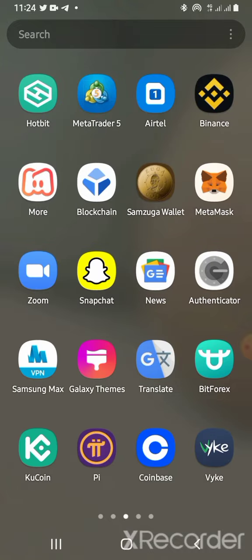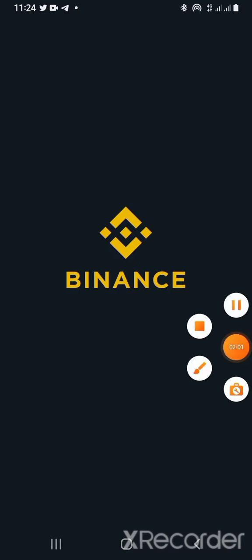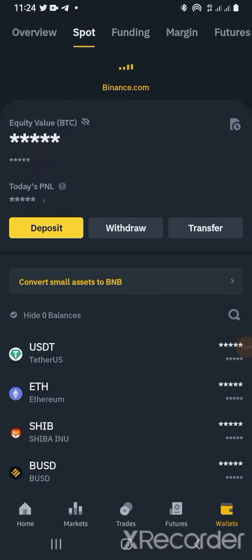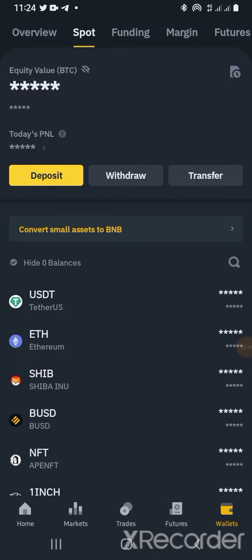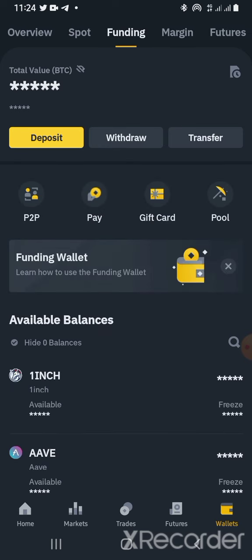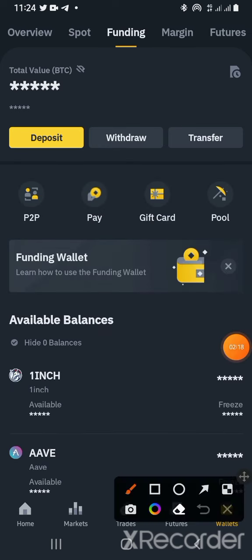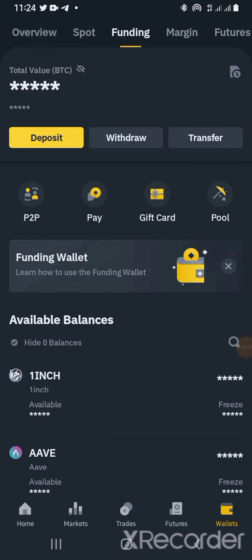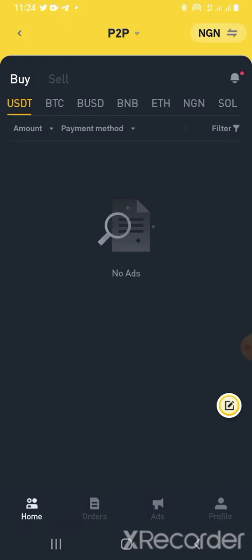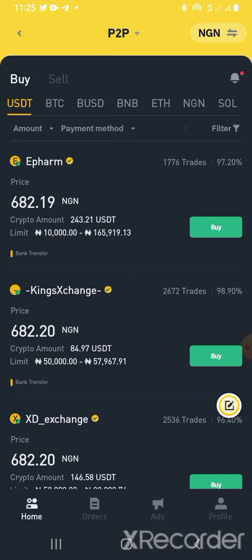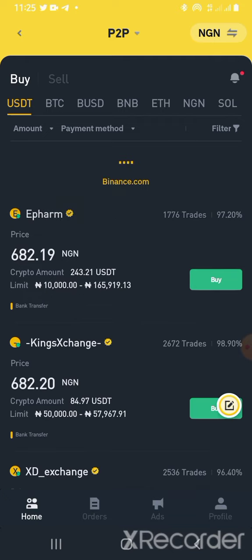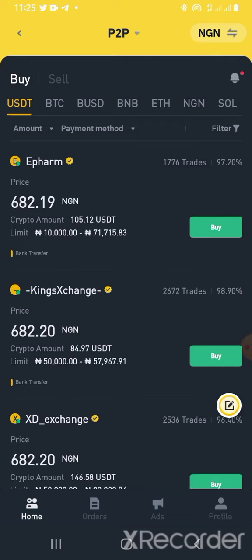Let's go to our Binance. Once you go to your Binance, you click on the funding and the P2P section, which is this particular place that I circled. Now this person you have in the United States, if the person is not familiar with your Binance, you have to just teach the person how to do that ASAP.